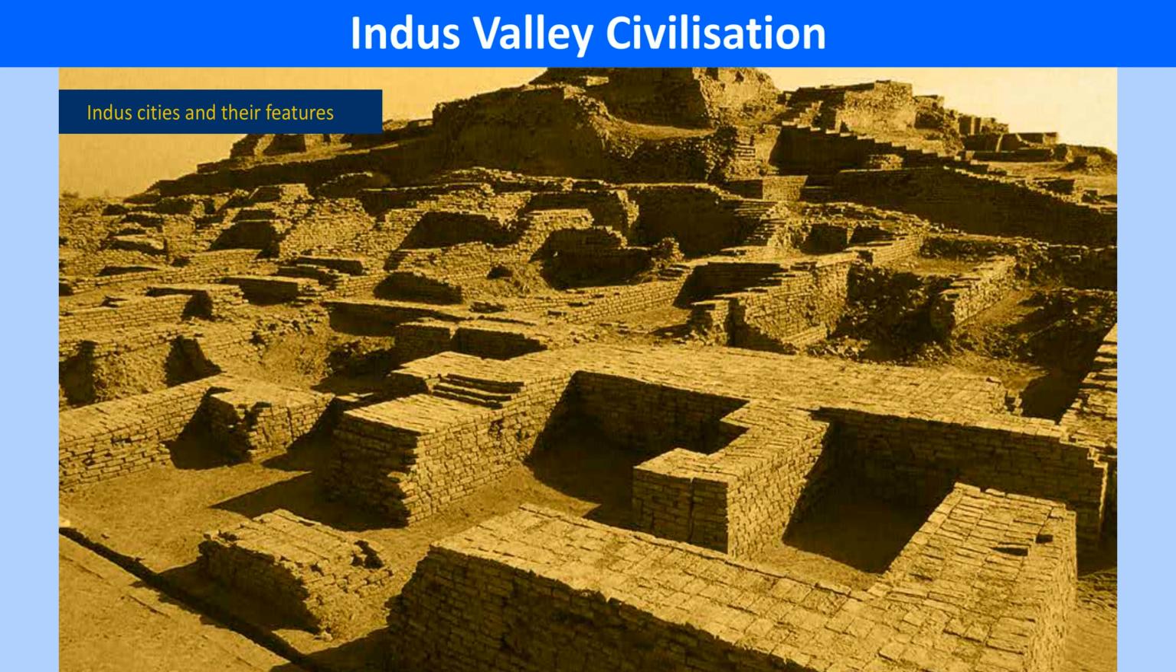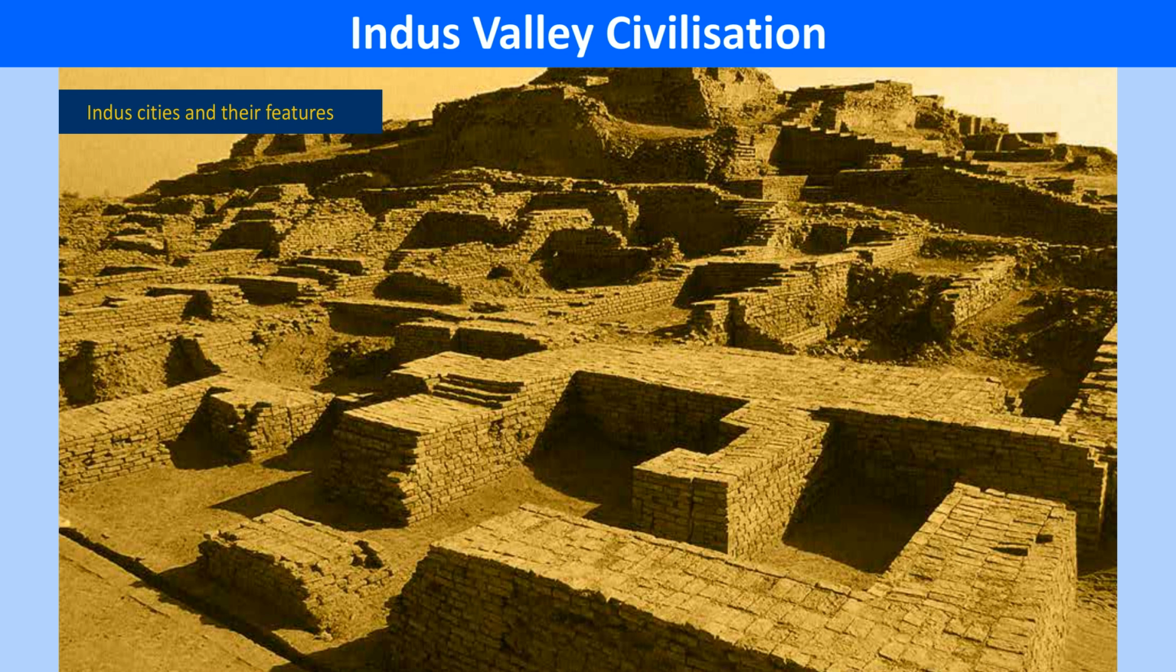The lower town. The lower town was located below the citadel, where probably the common people lived. It was divided into rectangular blocks by wide roads. The roads run from north to south and east to west. Here the remains of the brick houses can be seen. The drainage system was praiseworthy. Provisions were made for street lighting.